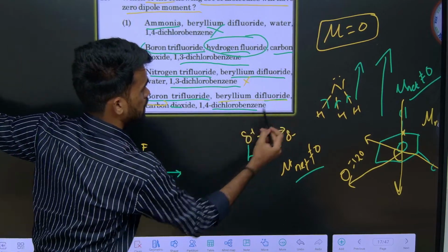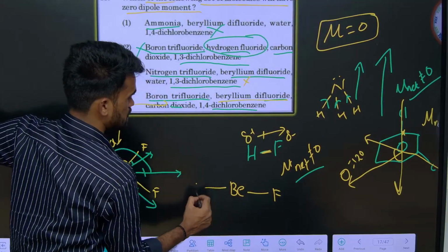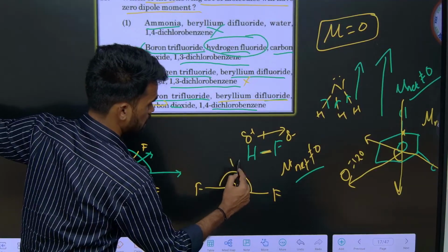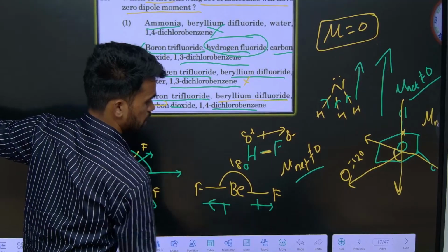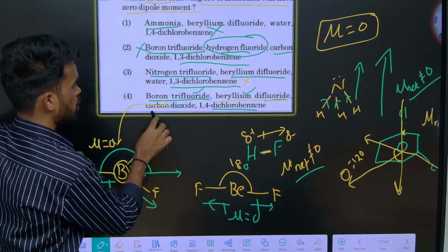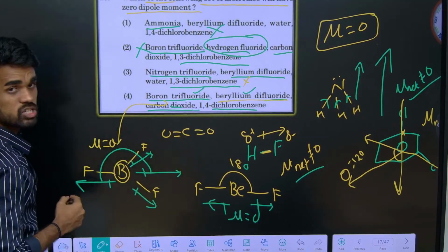When it comes to beryllium difluoride, this is also the same story. It has a linear structure like this. So the angle is 180, both are in opposite directions, right? So mu net equals 0 here also. Carbon dioxide is the same story, because it is also having sp hybridization like this.